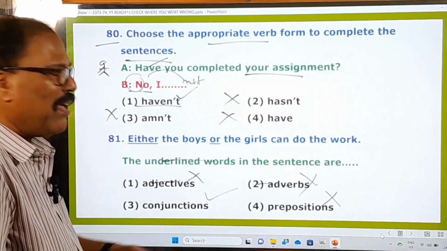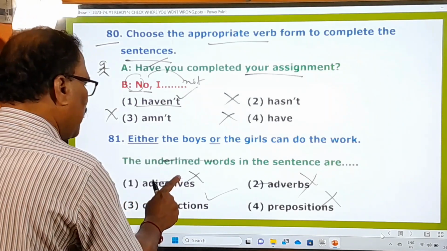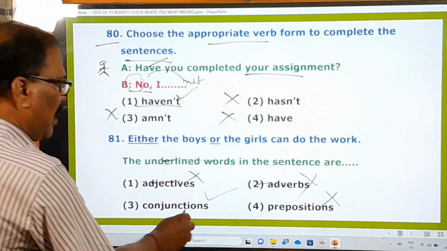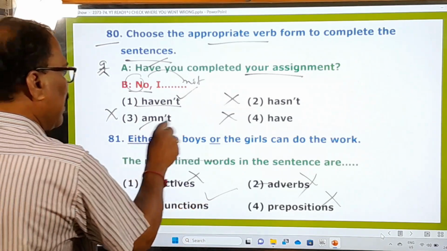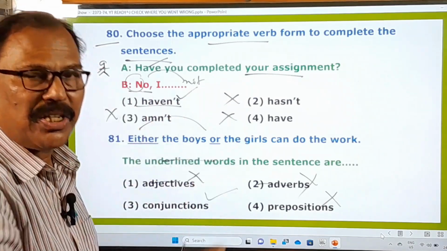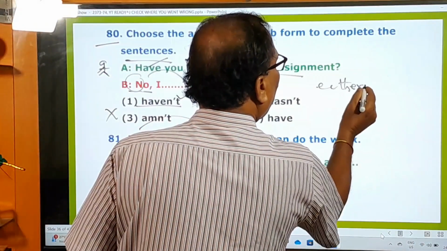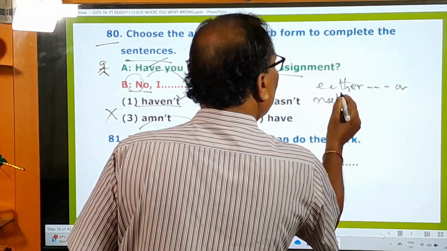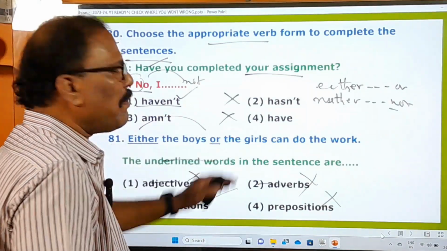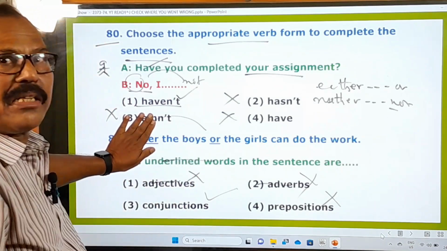Of course, the examiner wants to confuse you, but he confused himself, it seems. He should not have said adjective, adverb, conjunction, preposition, something he should have said. But unless there are conjunctions, he has said. He has used this plural word because either or is only a singular conjunction. It is a coordinating conjunction. It is a correlative conjunction. It is only one conjunction, either or, neither nor. This is only one conjunction. This is not separate. Of course, this can stand as a conjunction. This can stand as or, which means or else, otherwise.